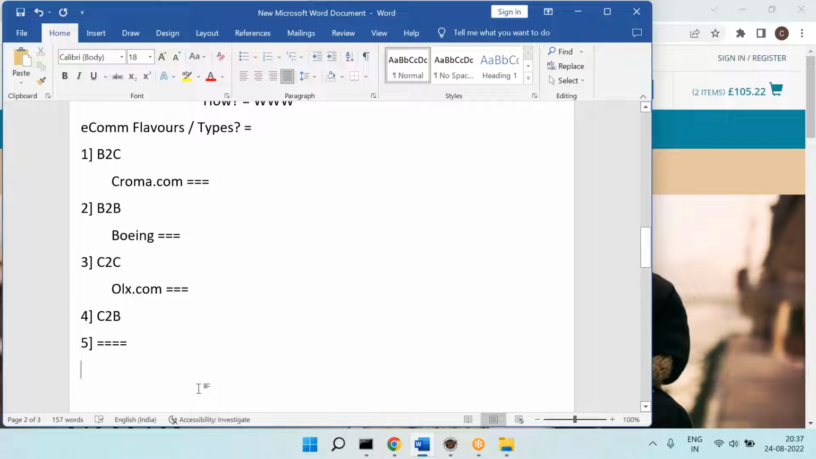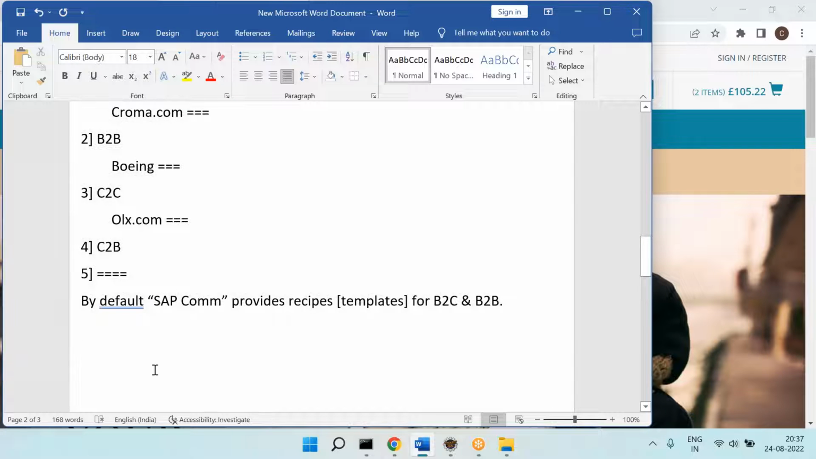Then please remember this, by default SAP Commerce provides recipes. What is the meaning of recipes? Templates for B2C and B2B. By default SAP Commerce provides the recipes. Recipes means templates for B2C and B2B. So that means SAP Commerce mainly focuses on B2C and B2B.